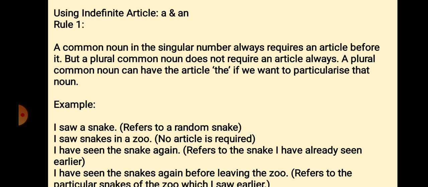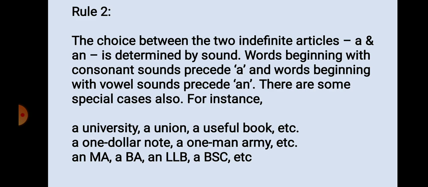Number 3. I have seen the snake again. Here the is used because we are referring to the snake that I have already seen. Next sentence, I have seen the snakes again before leaving the zoo. Plural noun snakes, but before that article the is used because here snakes refers to the particular snakes of the zoo which I saw earlier.